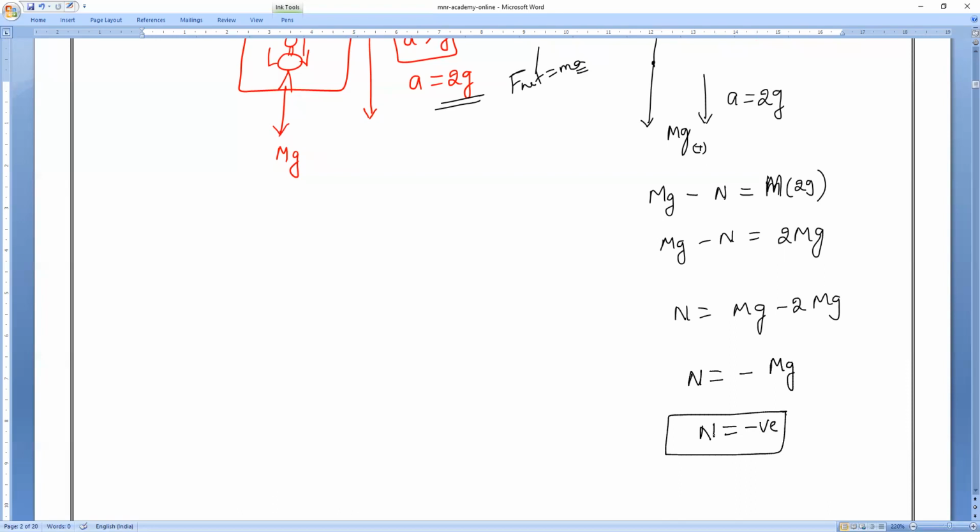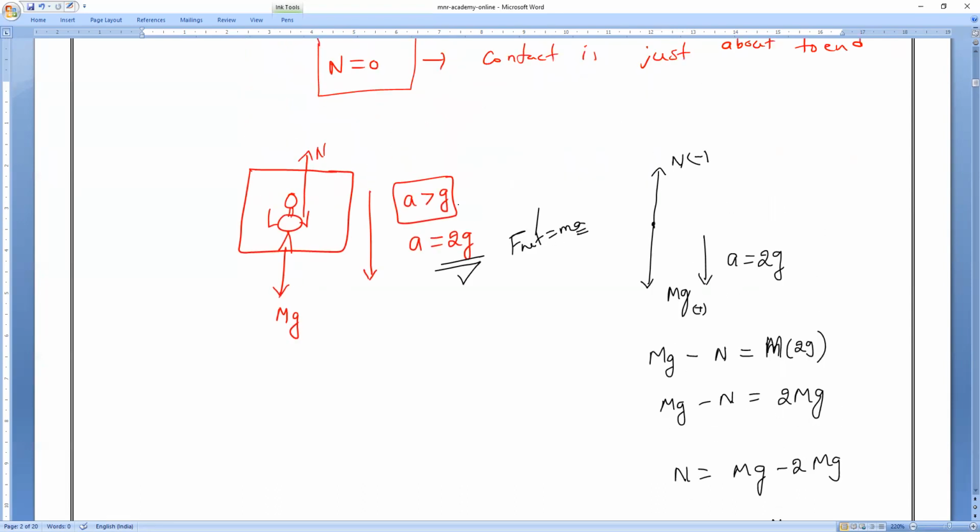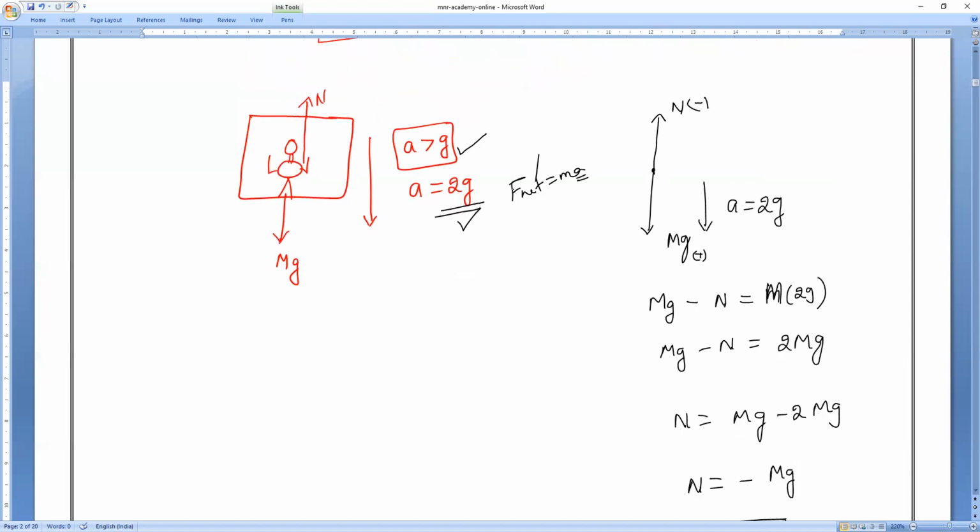So why did I teach you this one? Keep it in mind: a negative normal reaction is not at all possible. That is why the acceleration in the downward direction is not possible to be greater than g, the acceleration due to gravity. Why?